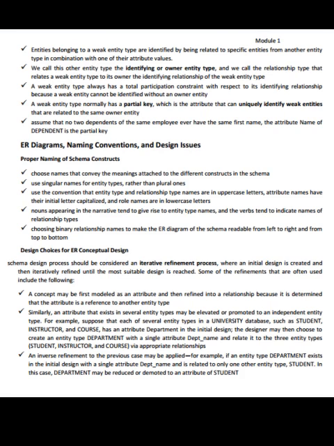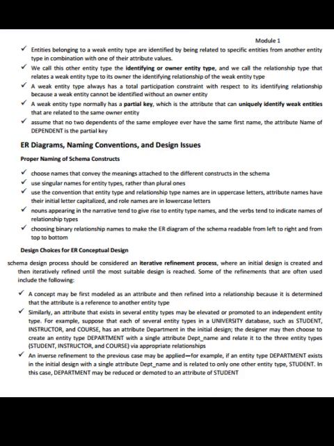For example, suppose that each of the several entity types in a university database, such as student, instructor, and course, has an attribute department in the initial design. The designer may then choose to create an entity type department with a single attribute department name and relate it to the three entity types, student, instructor, and course via appropriate relationships.